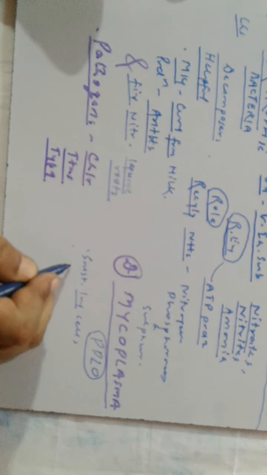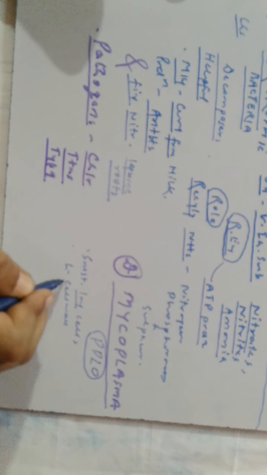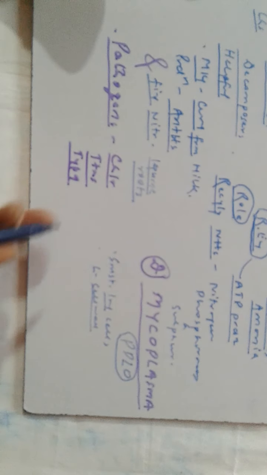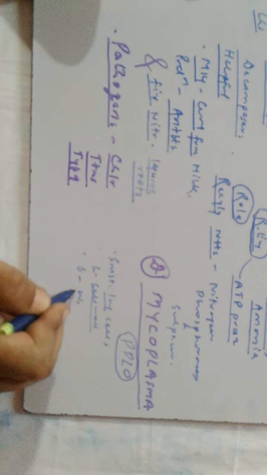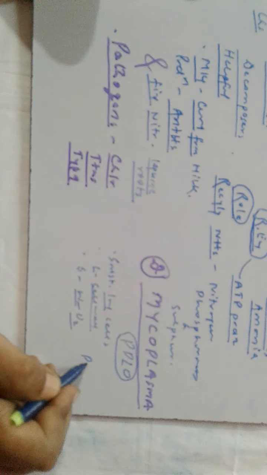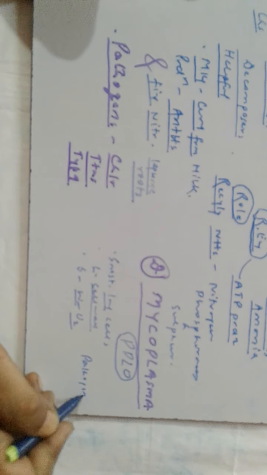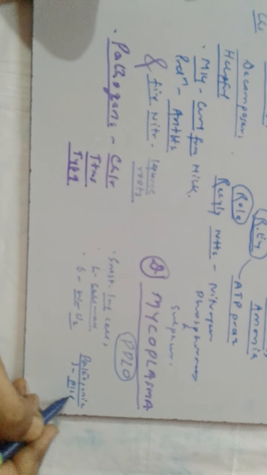They completely lack a cell wall, can survive without oxygen, and many of them are pathogenic in plants and animals.